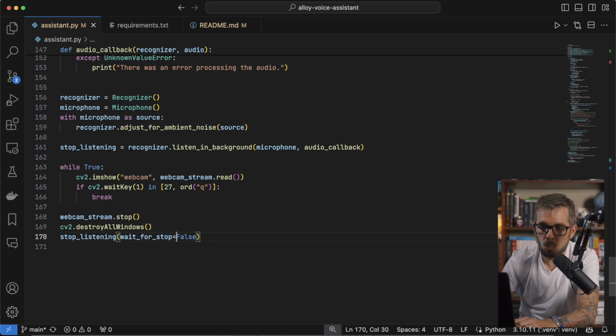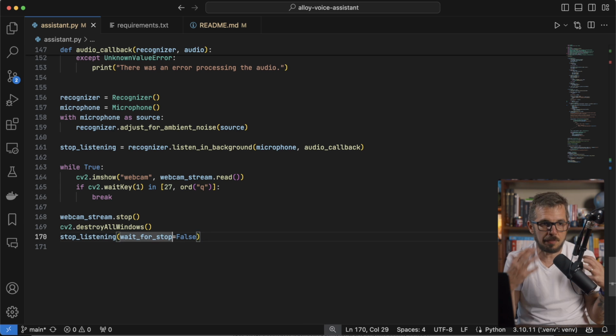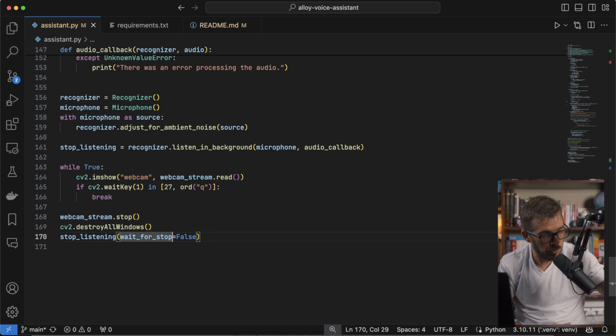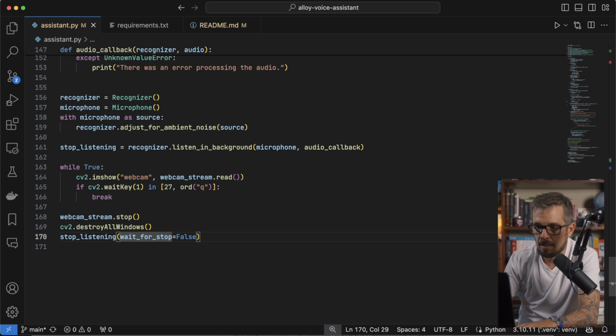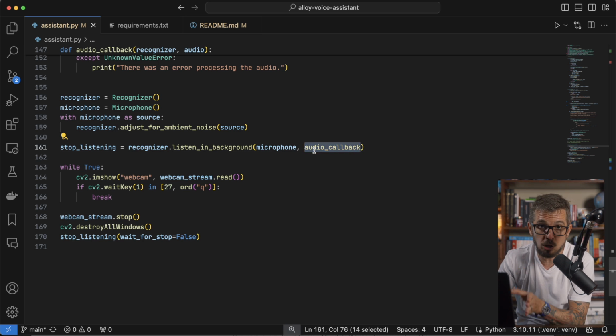The class that's doing the listening in the background, I'm just going to stop it. And notice that I'm setting wait for stop equals false, meaning even if you're speaking at that point, it's just going to stop listening. It's not going to wait for you to finish your sentence. It's just going to destroy it. All right. So one more thing, which is the glue here, is the audio callback function.